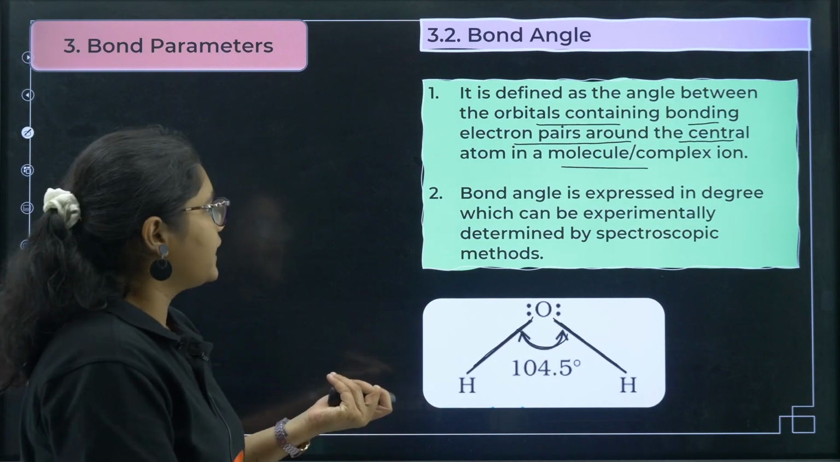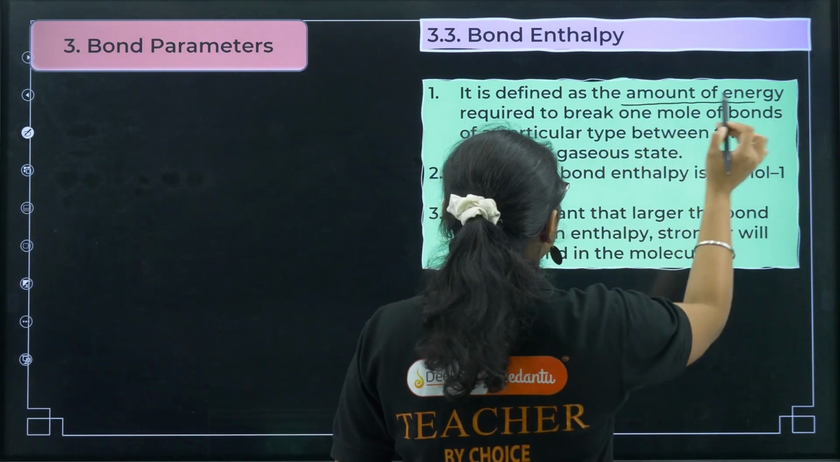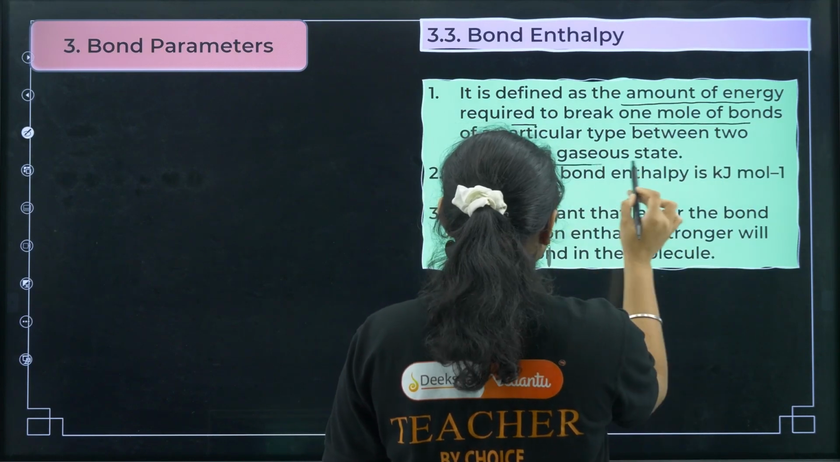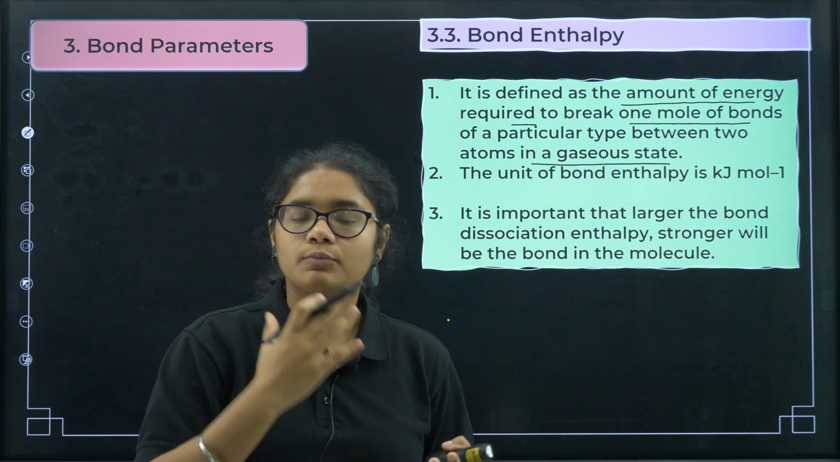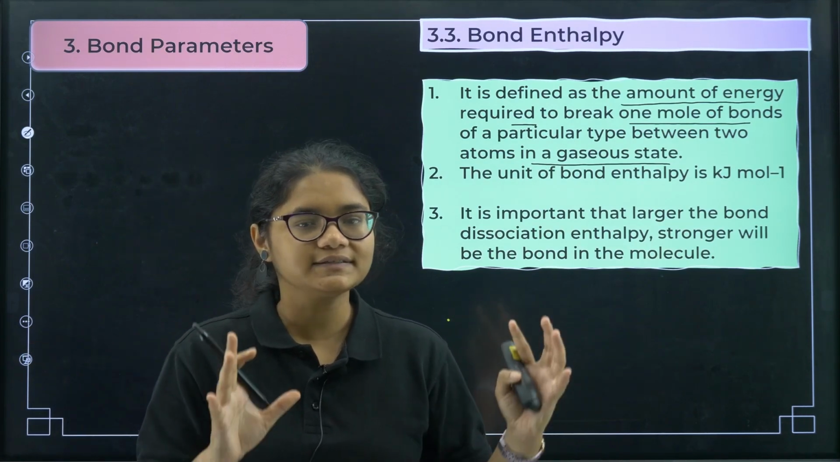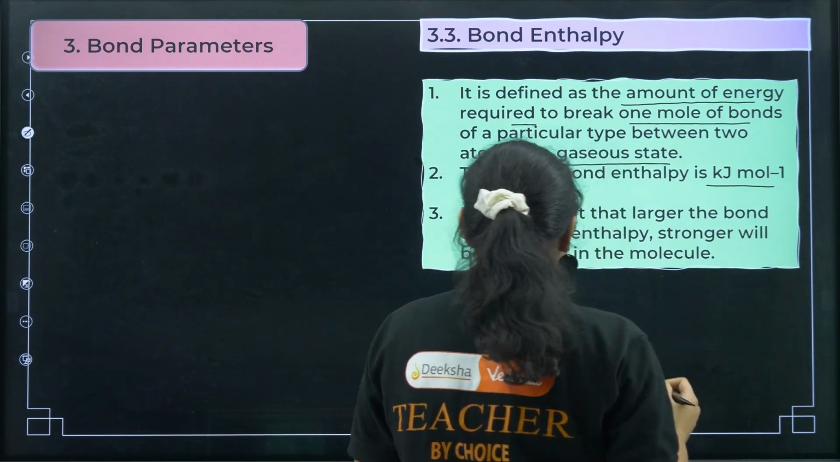Next bond parameter is bond enthalpy. It is defined as the amount of energy required to break 1 mole of bonds of a particular type between two atoms in a gaseous state. So when you give some energy to break a particular type of bond, whatever energy is required is called bond enthalpy. The unit of bond enthalpy is kilojoule per mole.